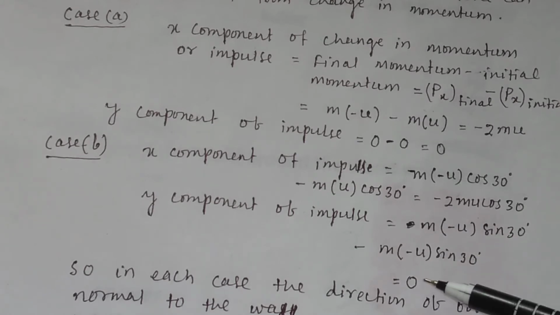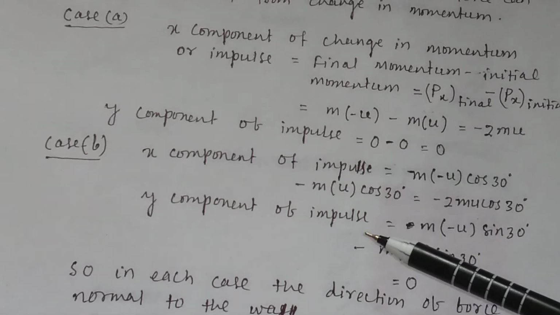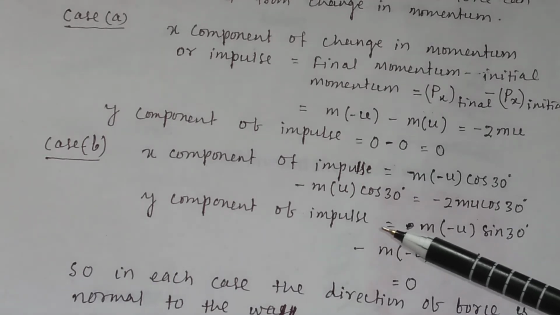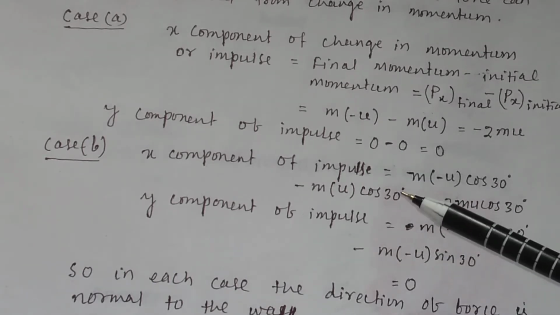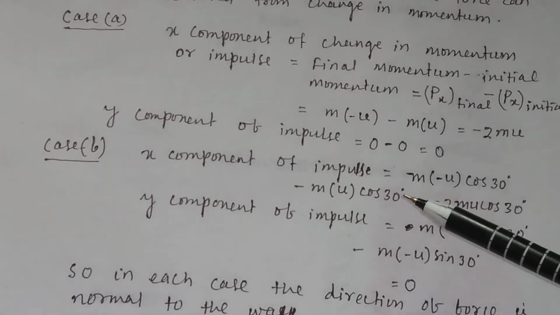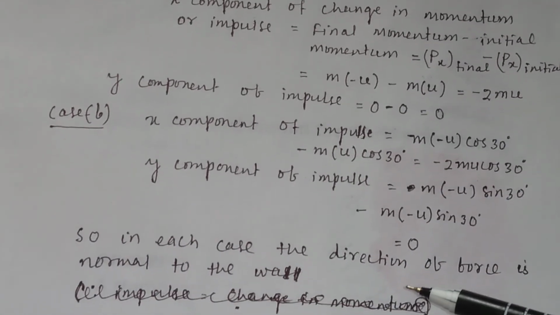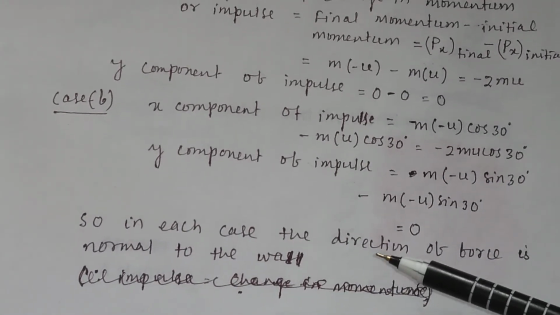So this will be equal to 0. There is no component of impulse along the y direction, only the x component of the impulse. So in each case the direction of the force is normal to the wall.